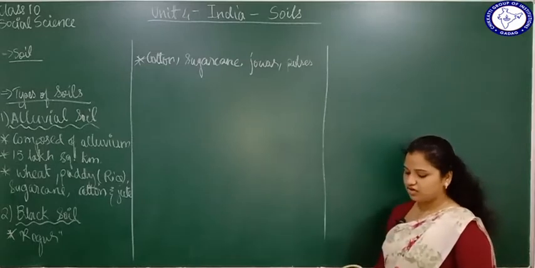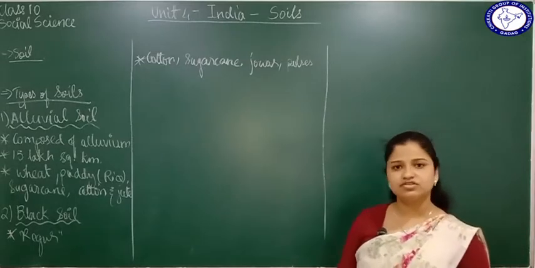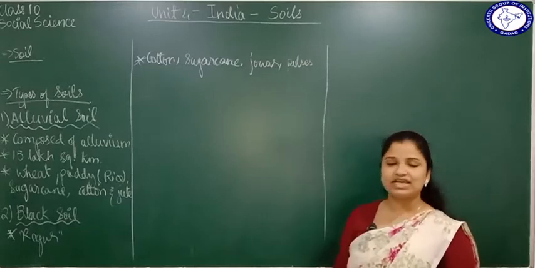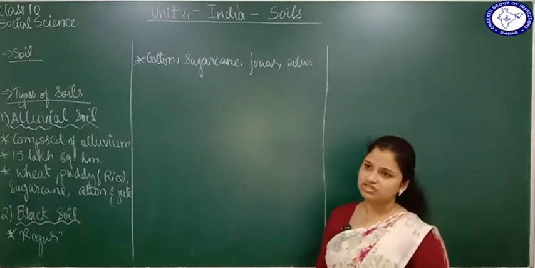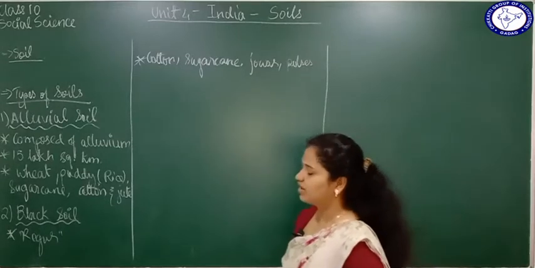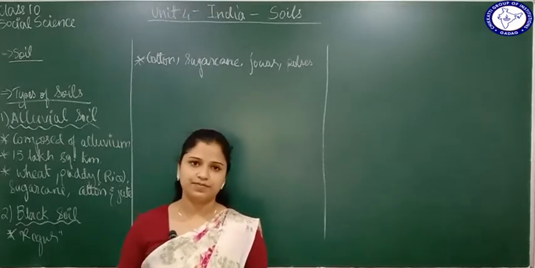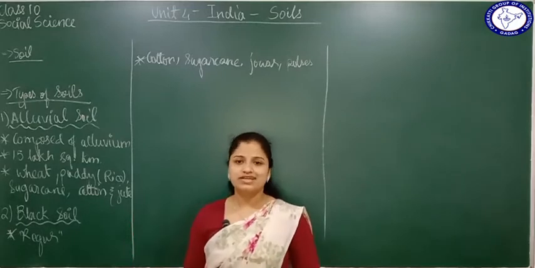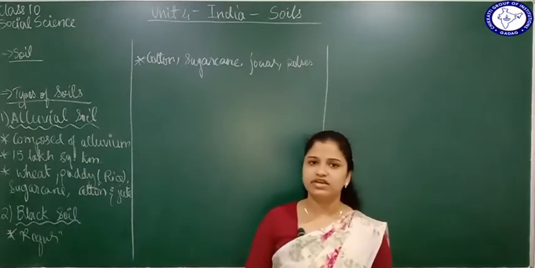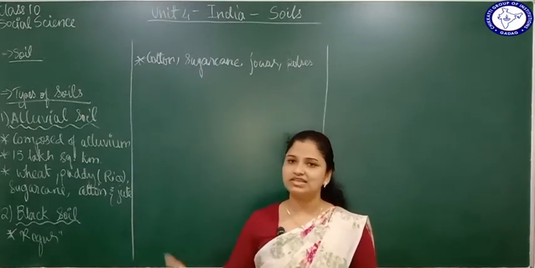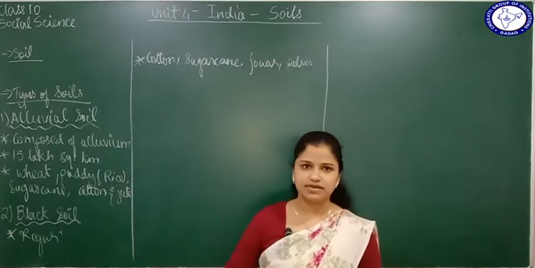Let's move forward and talk about the different places where black cotton soil is found. It is found in the Deccan Plateau region. I told you black soil is formed from lava rocks, right? The parent rock is lava rock. Years ago, the Deccan region of India was covered with volcanoes, so because of volcanic activity, lava rocks accumulated in the Deccan Plateau region.